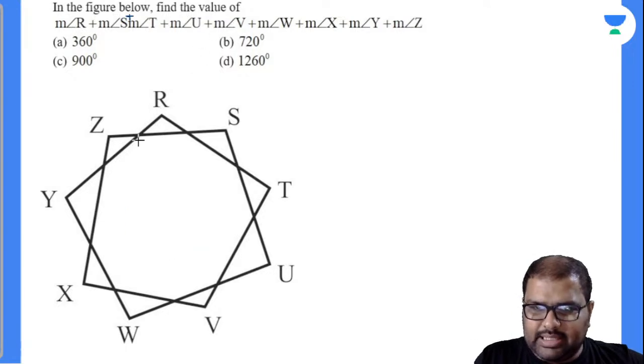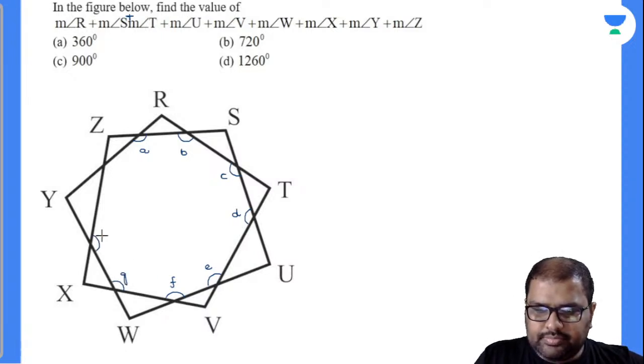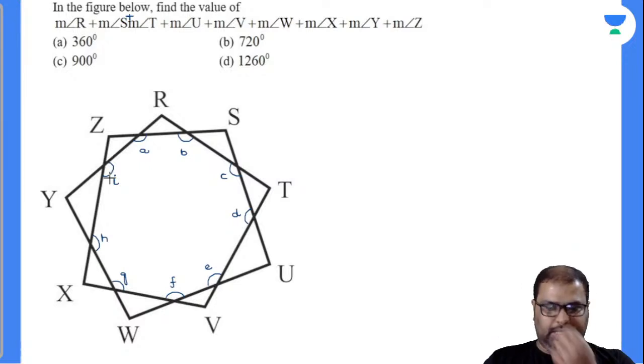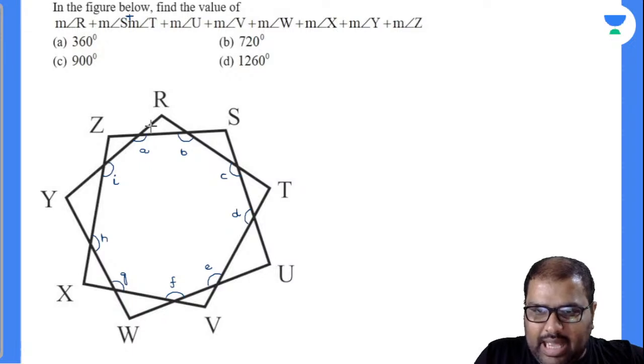So I'll label those angles like this. I'll take this angle as A, then this angle as B, this angle as C, this angle as D, this angle as E, then F, G, H, I. And so let's find out this. Now closely observe there. What will be this angle?